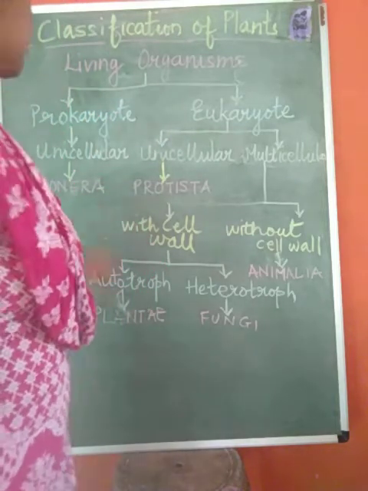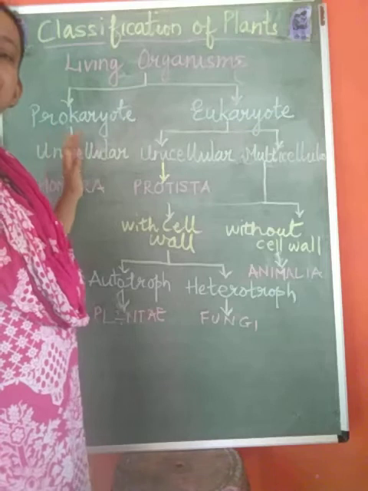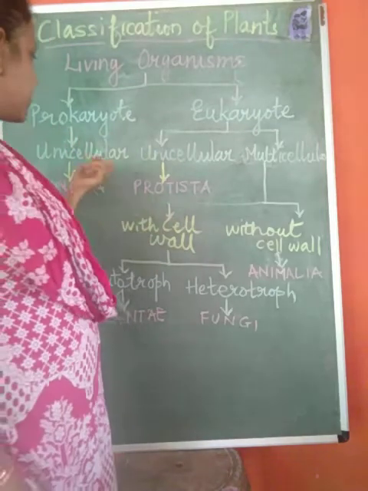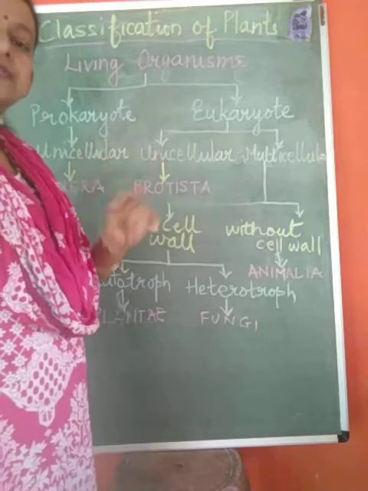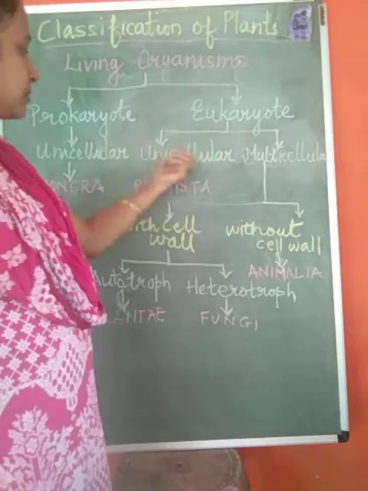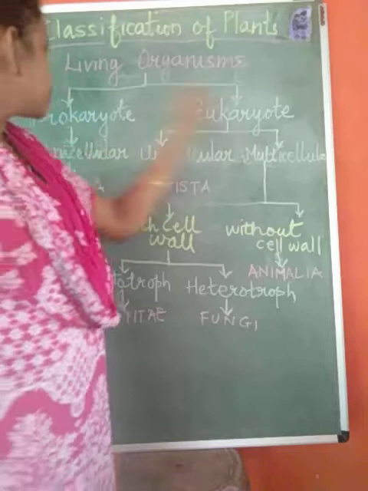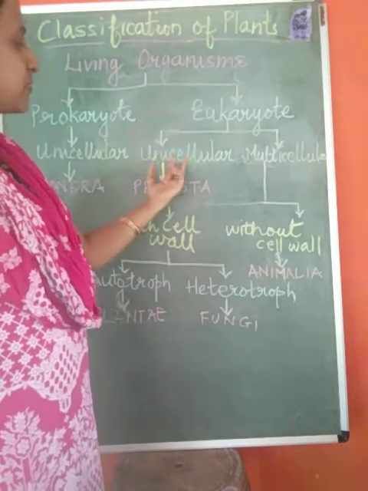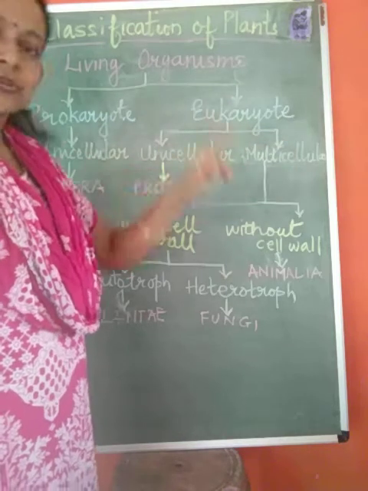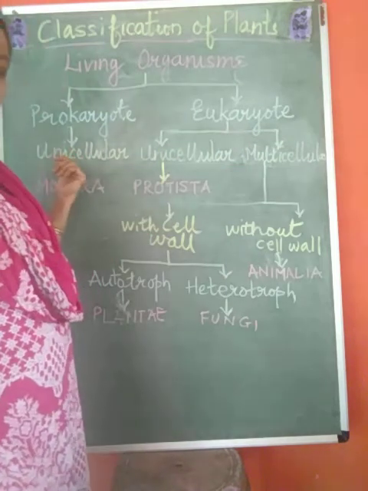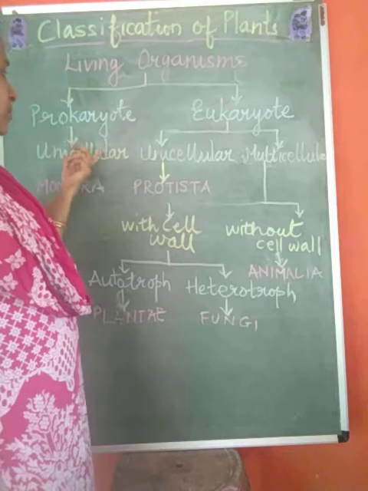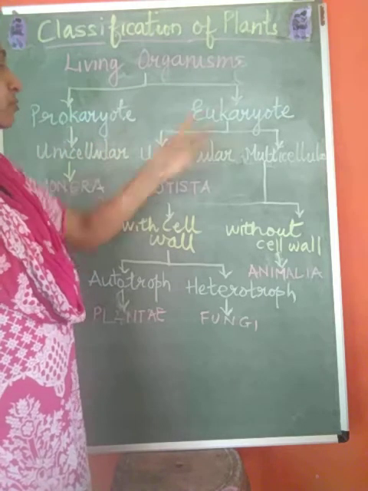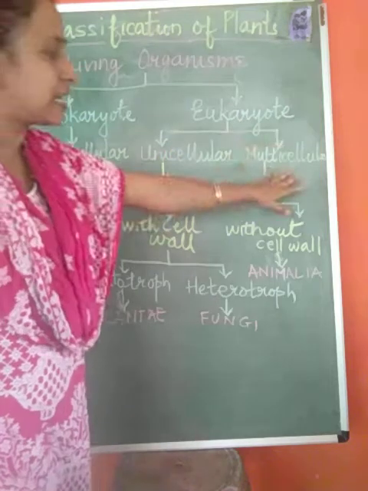The second basis on which he divided was the complexity of the organism, whether the organism is simple or complex. Depending on that, he divided it into 2 types, unicellular and multicellular. In prokaryotes there are only unicellular organisms, whereas in eukaryotes there are both unicellular as well as multicellular.